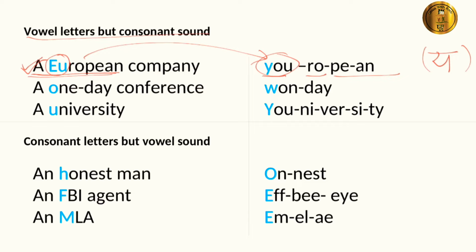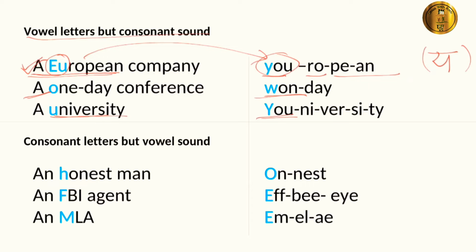Likewise, a one-day conference. A one-day conference, it starts with w sound, one day. Hence, we used a. At the same time, a university, even though it starts with vowel letter U but has ya sound. When we pronounce it, it produces ya sound.